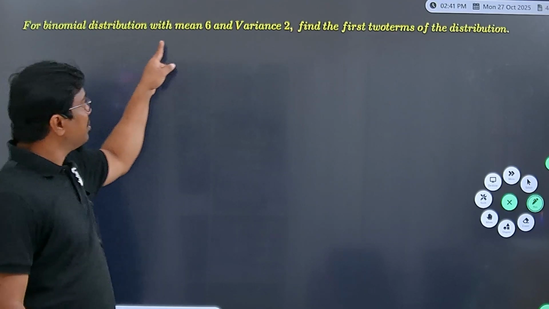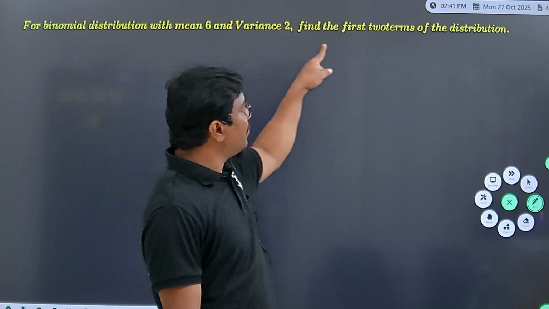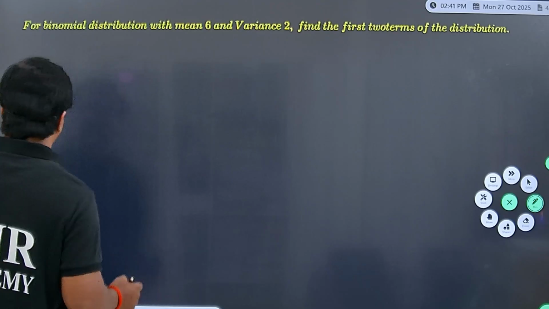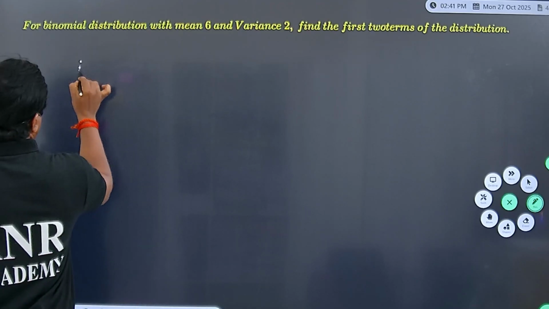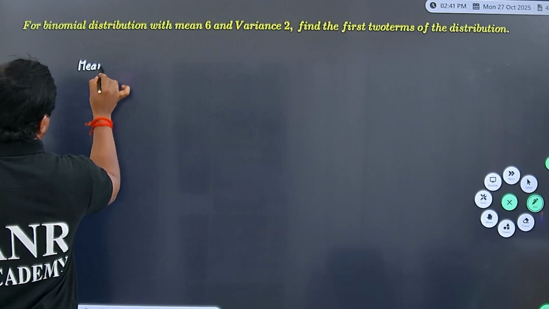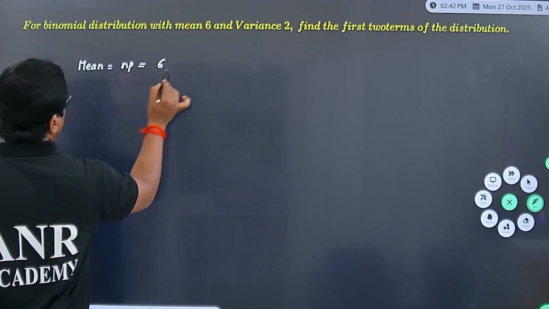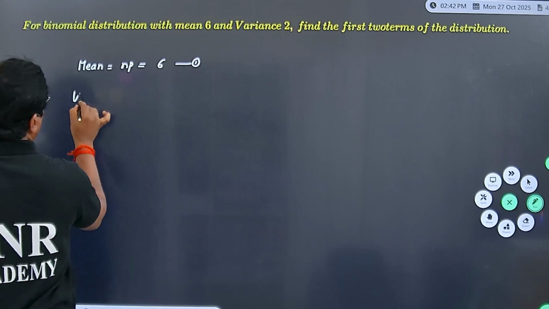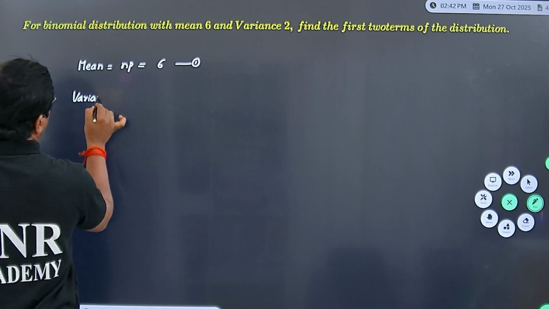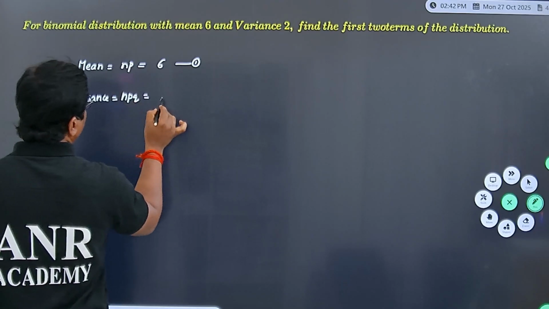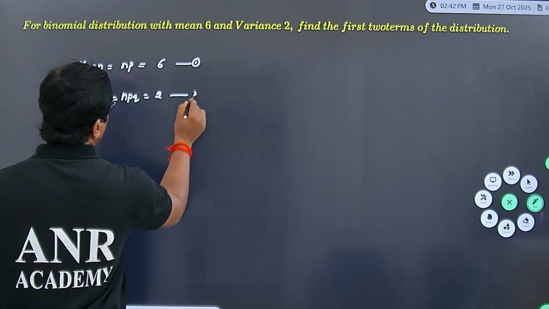For a binomial distribution with mean 6 and variance 2, find the first two terms of the distribution. That is the question. You know that mean is written as np, that is given by 6, result 1, and variance is given by npq, that is equal to 2.